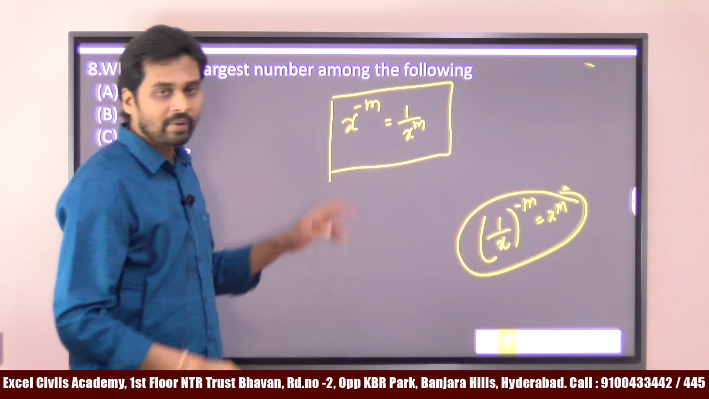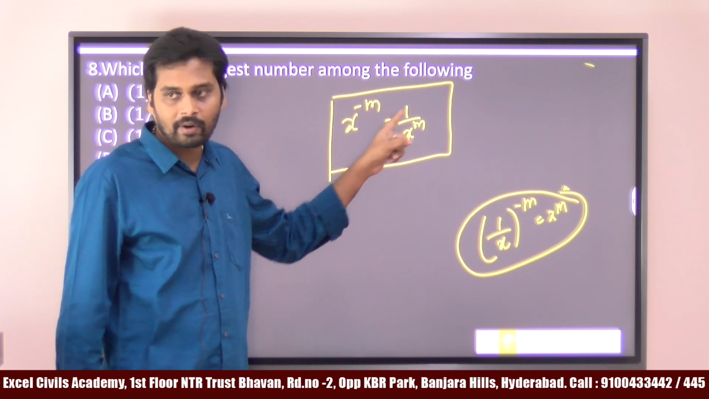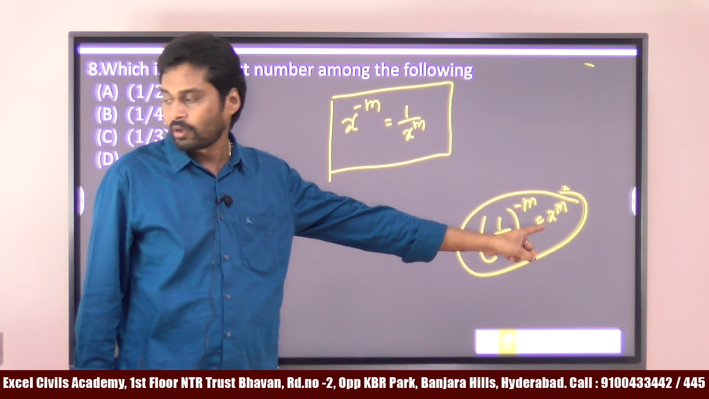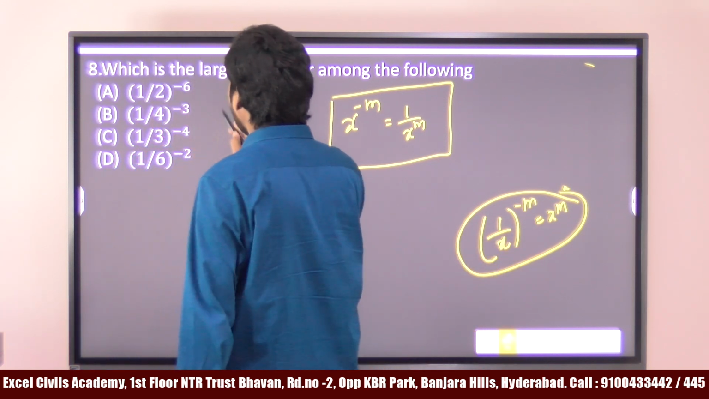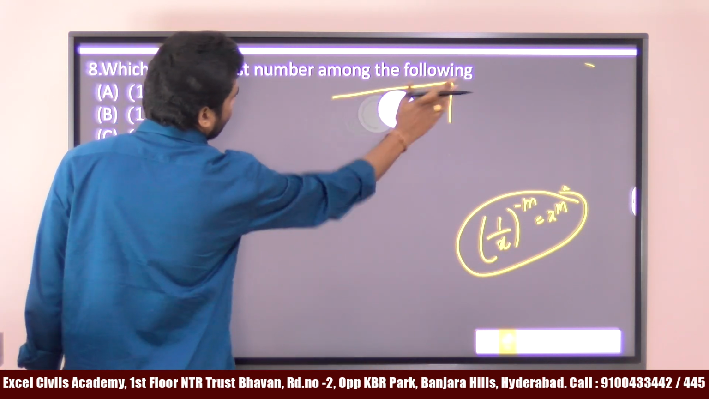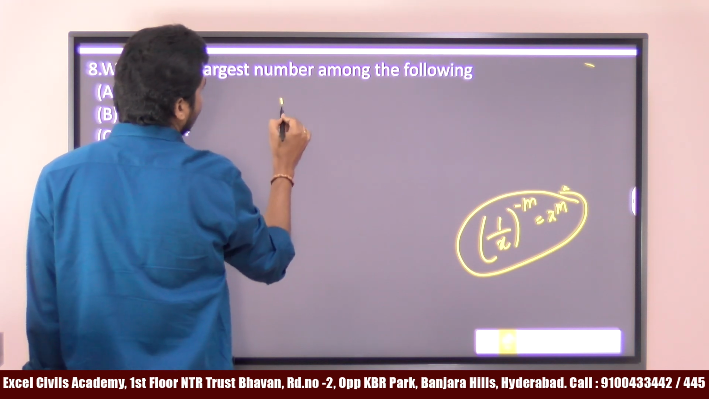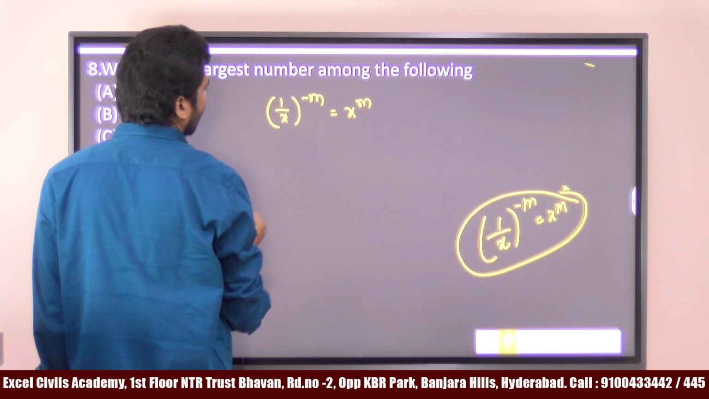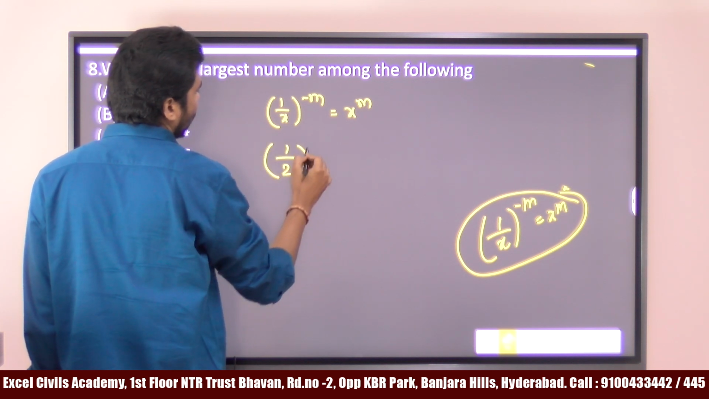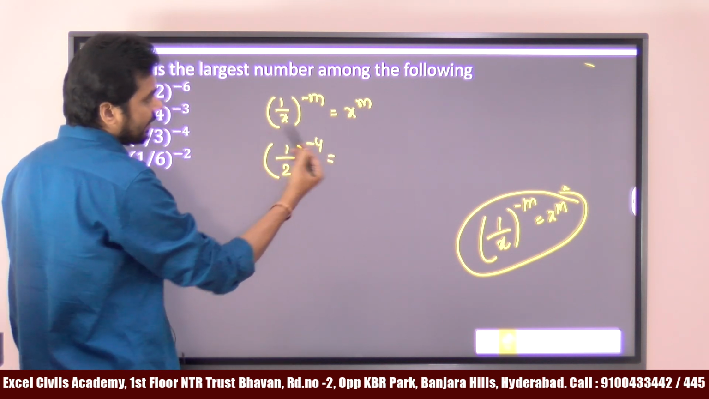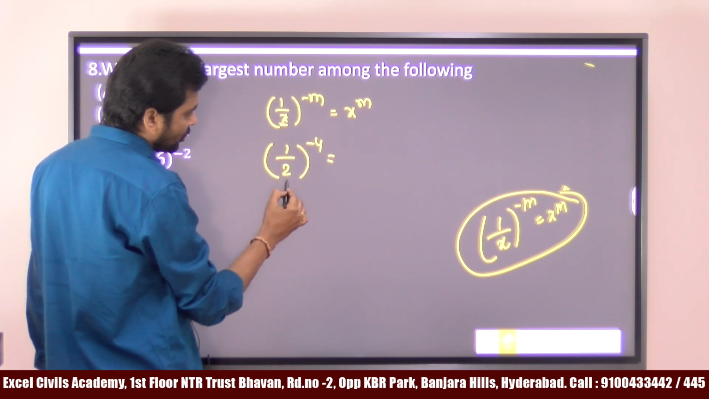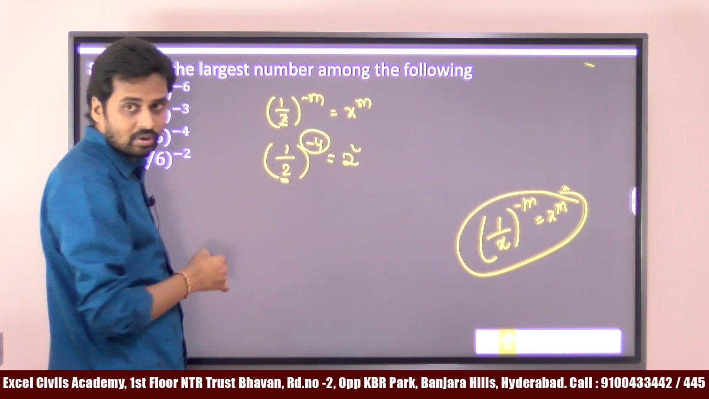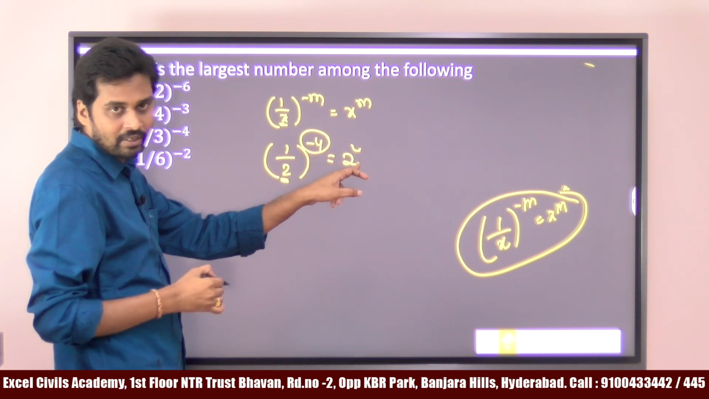If you have x to the power of minus m, the value is 1 by x to the power of m. And (1 by x) whole to the power of minus m value is x to the power of m. For example, if I have (1 by 2) whole to the power of minus 4, then the denominator value you can directly take, and the minus m becomes plus m. So it becomes 2 to the power of 4.